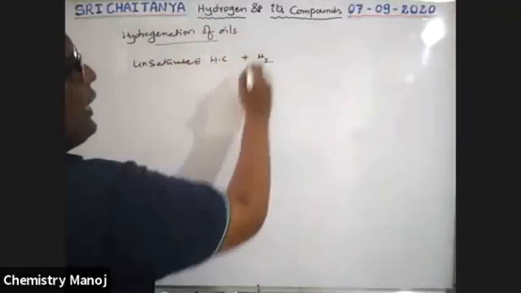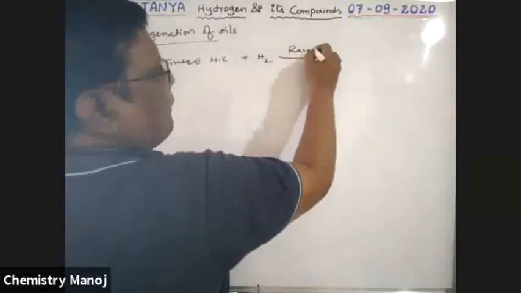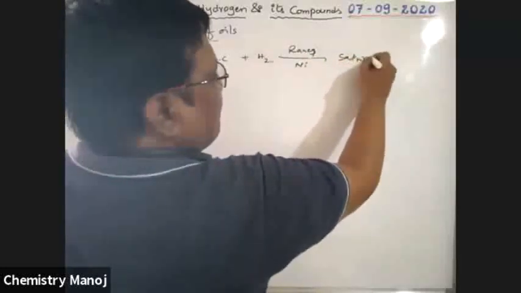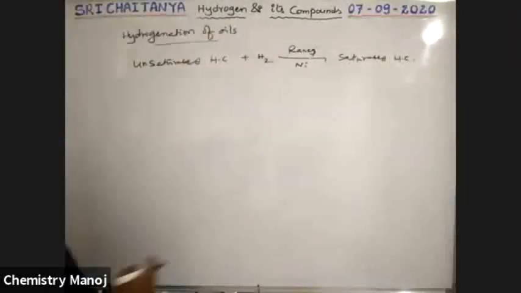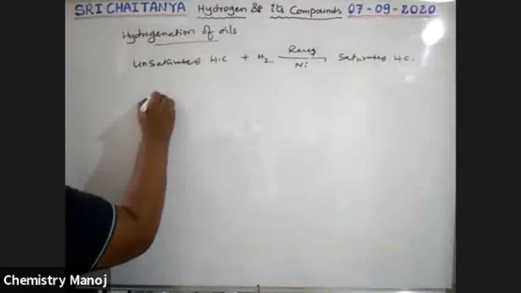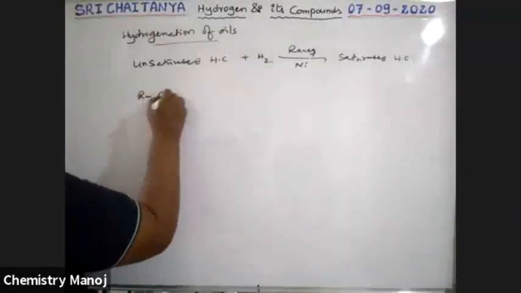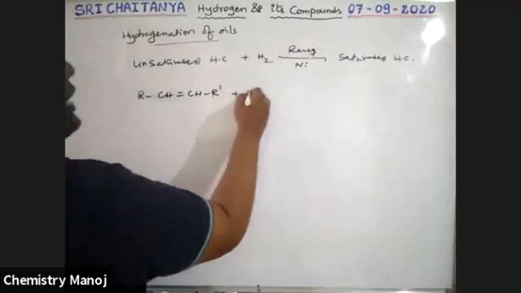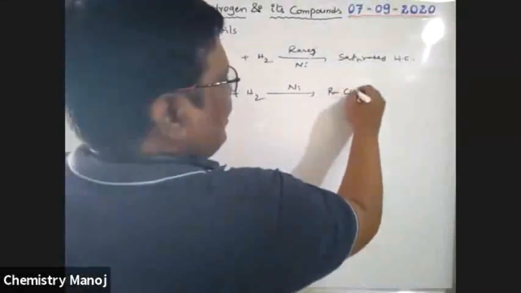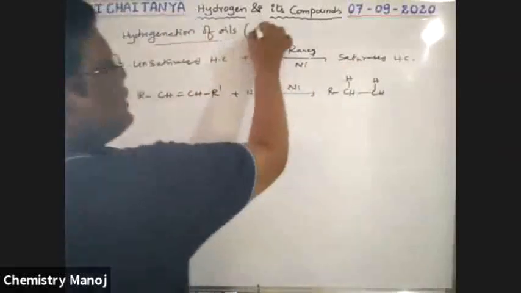Unsaturated hydrocarbons, when they react with hydrogen in the presence of Raney nickel, convert into saturated hydrocarbons. I am simply taking an example: R CH double bond CH R dash reacts with hydrogen in the presence of nickel. It is an unsaturated hydrocarbon, and it converts into R CH single bond CH. H and H are added. It is an addition reaction.